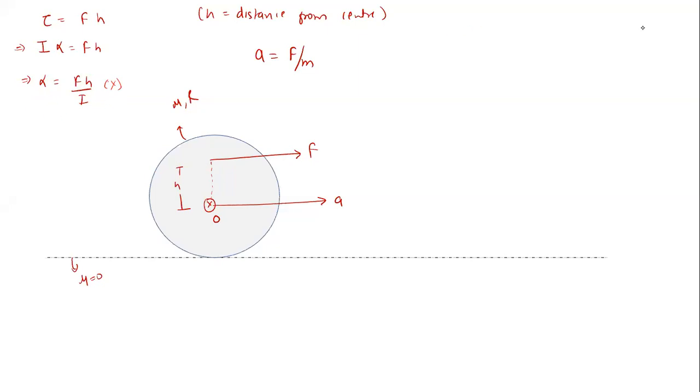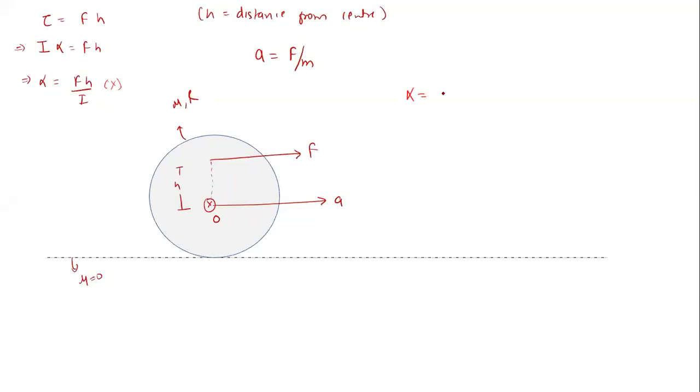Yes or no? No, no. For a pure rolling condition, what I told you is that alpha should be equal to a by R. That is the condition of pure rolling. Alpha must be equal to a by R.